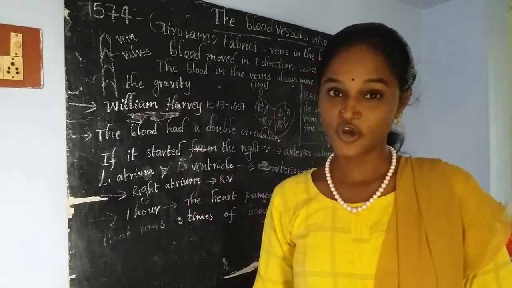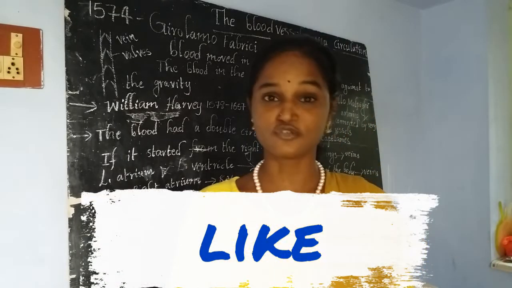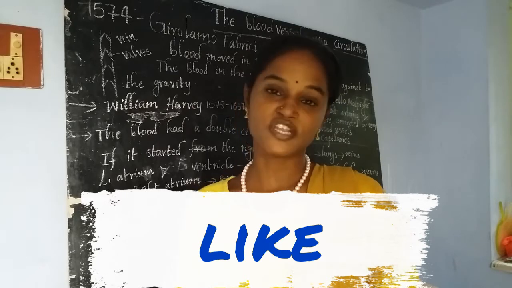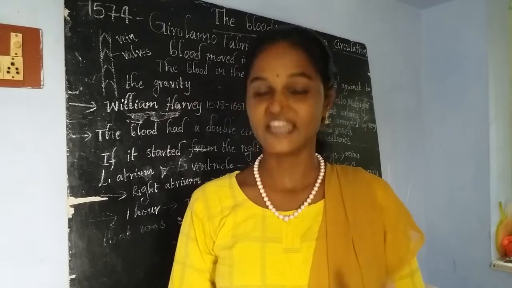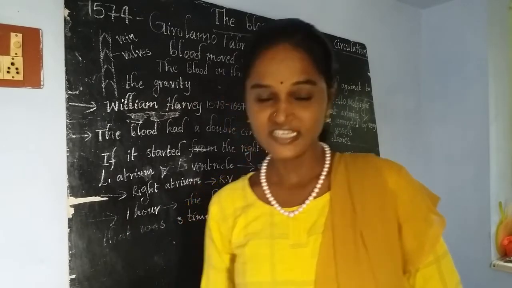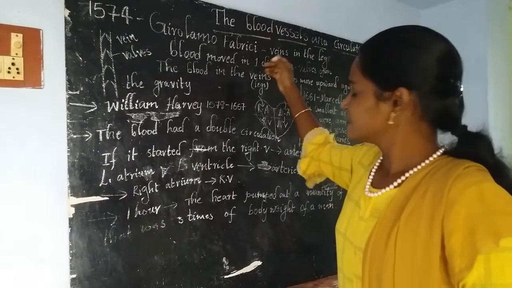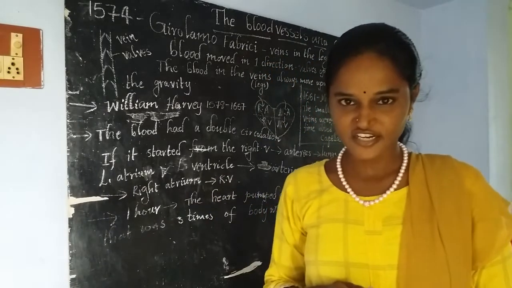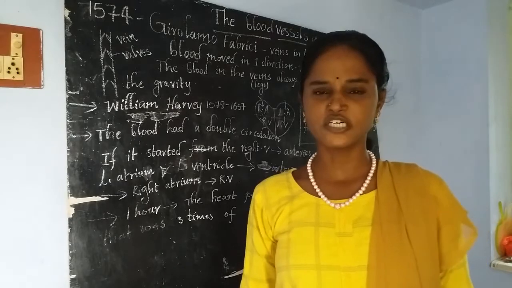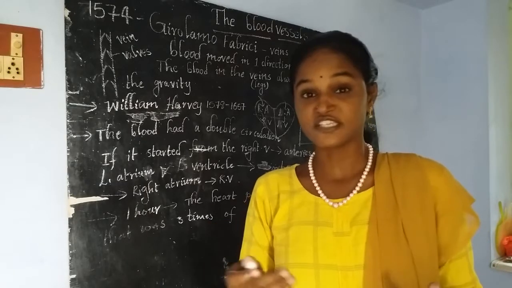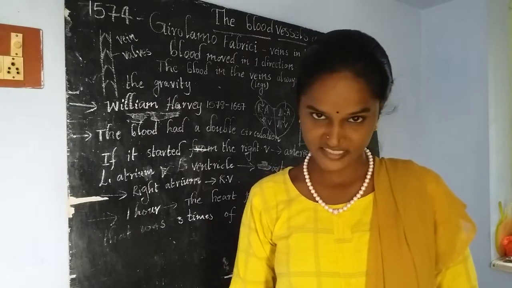He had a lot of interest in knowing different things regarding blood circulation, and he started his study of blood circulation. Mainly he observed the veins which are present in the legs of human beings.